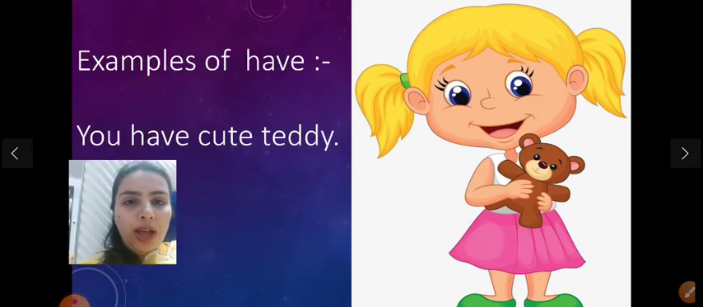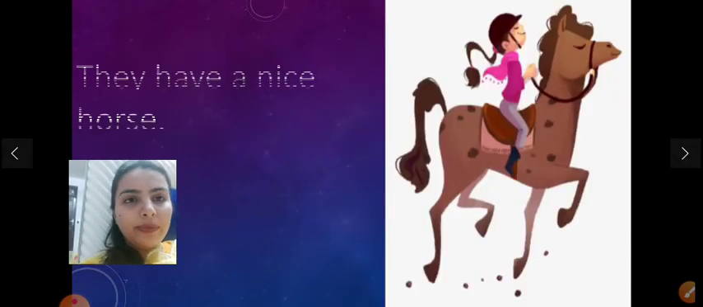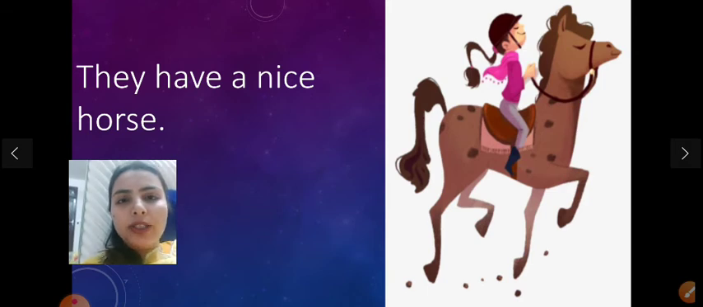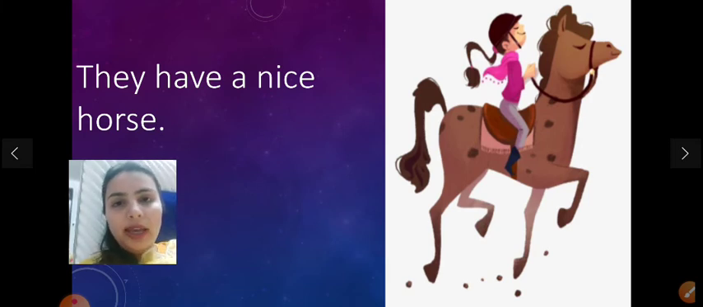See the example of have. You have cute teddy. Here we are talking about plural. That means you. You have cute teddy. Next is they have a nice horse. They is used for plurals. So we use have with they because we use have with plural nouns and pronouns. They have a nice horse.